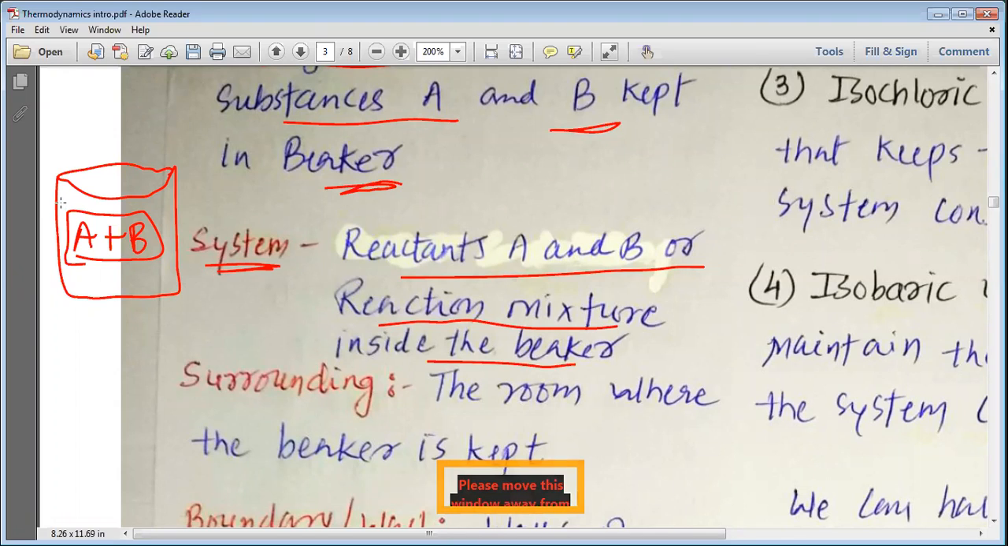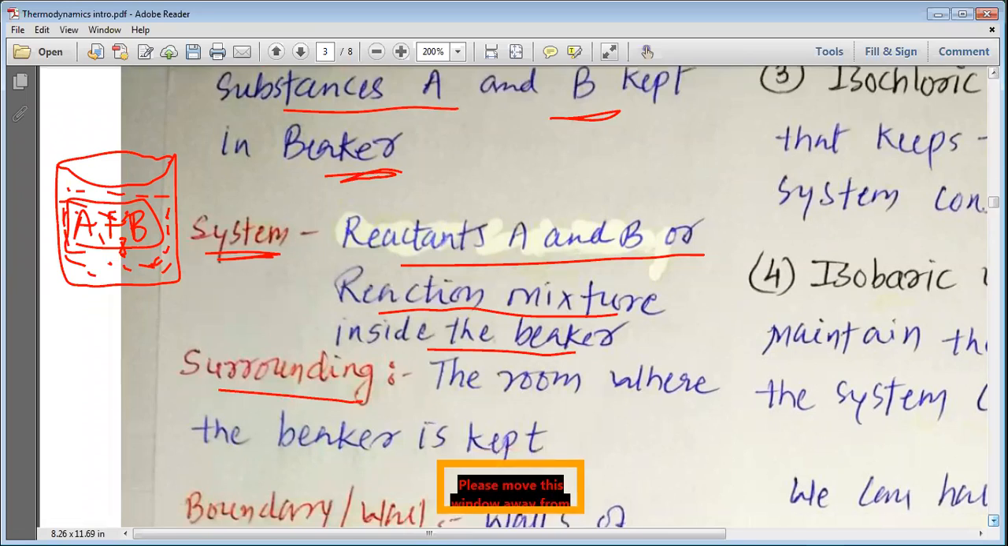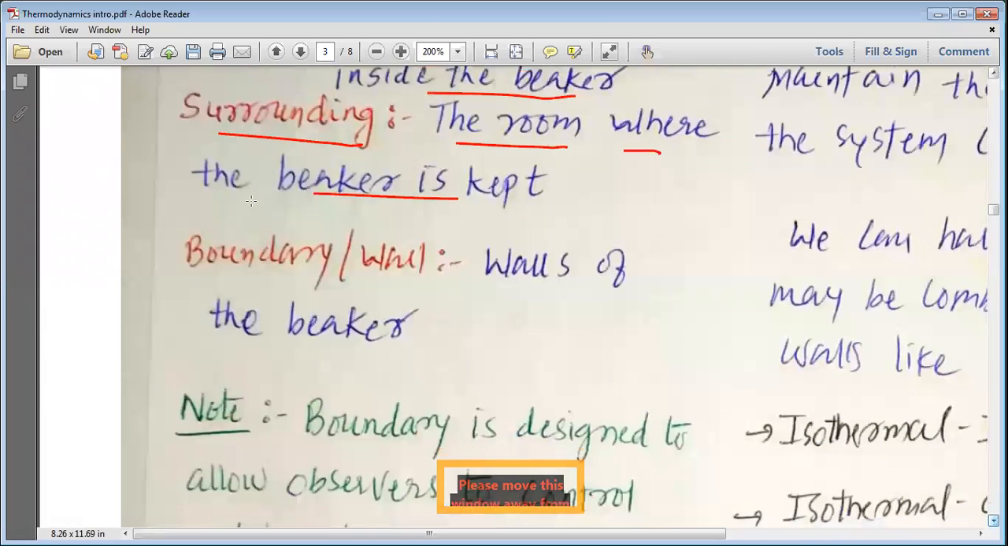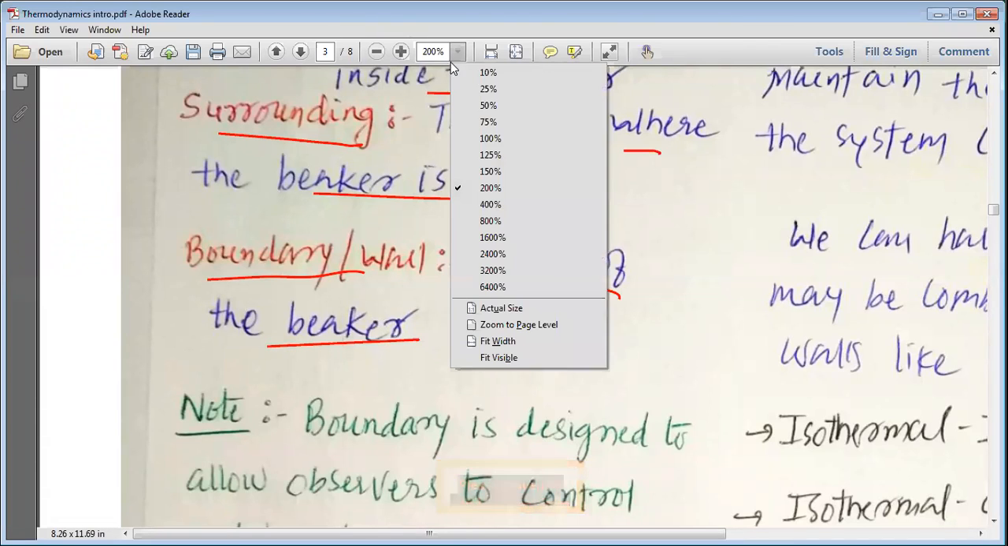Suppose A and B are dissolved in water. Then A plus B plus water become your system. So this is how the reaction mixture becomes your system. Now what we want to study next is the surrounding. The room in which the beaker is kept is your surrounding. Then what is the wall or boundary? The wall of the beaker is your boundary.